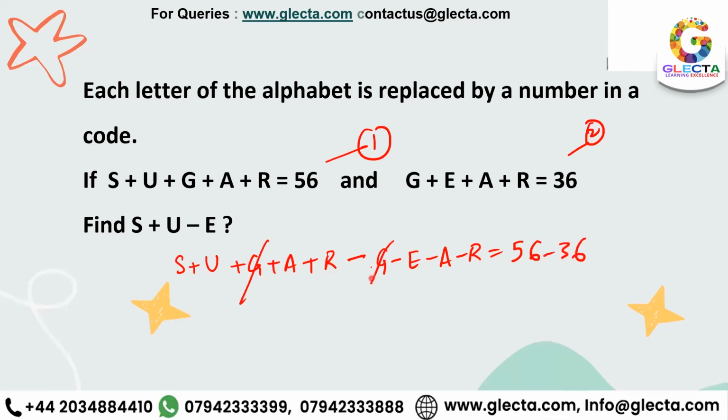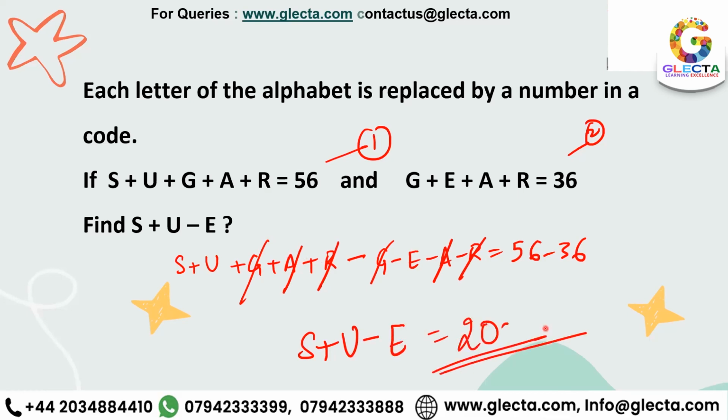G minus G. 2 minus 2 is 0. 5 minus 5 is 0. 3 minus 3 is 0. So G minus G, 0. A minus A, 0. R minus R, 0. I'm left with S plus U minus E equals 20. So my answer would be 20. All right. So only two people have given me correct answers this time, Abdul Hafiz and Abdul Mukeet. And now you guys are giving me the answer as 20. So I won't be counting that after I'm done explaining. This is the correct answer.